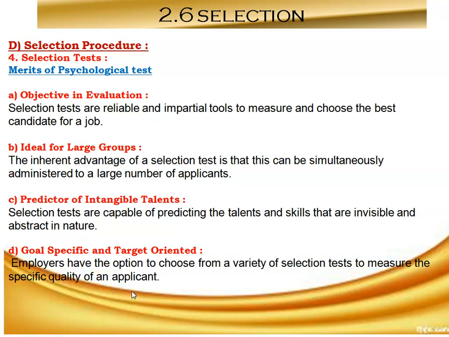Then the next one is goal specific and target oriented. So employers have the option to choose from a variety of selection tests to measure the specific quality of an applicant. For example, an achievement test may be used to identify the existing performance of the applicants, while aptitude tests are appropriate for measuring the future performance.